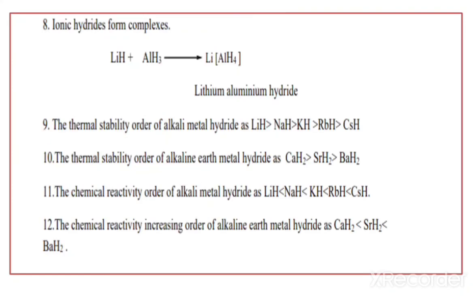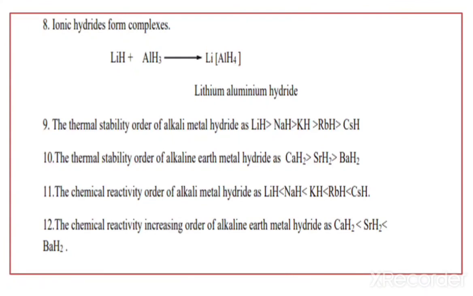Now the ionic hydrides form complexes. That means lithium hydride plus AlH3, we get lithium aluminum hydride. Now the thermal stability order of alkali metal hydrides is, first lithium hydride, sodium hydride, potassium hydride, rubidium hydride, then cesium hydride. And the thermal stability order of alkaline earth metal hydrides is calcium hydride, strontium hydride, then barium hydride.